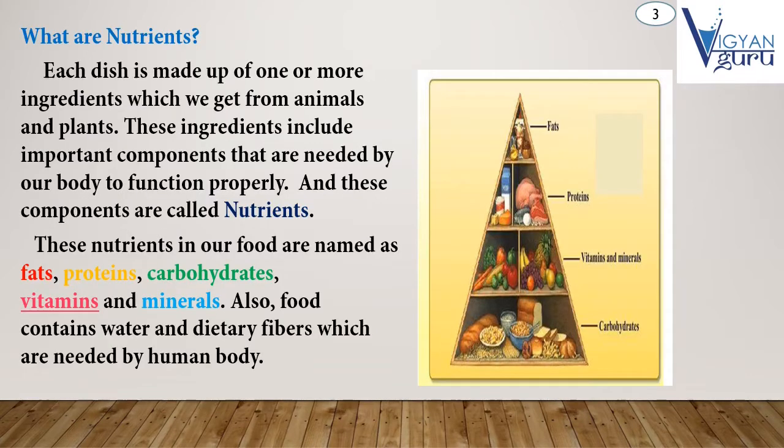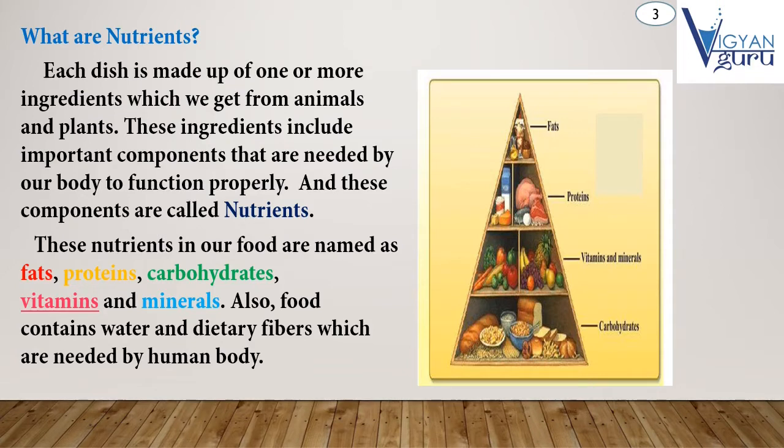Next question is, what are nutrients? Each dish is made up of one or more ingredients which we get from animals and plants. These ingredients include important components that are needed by our body to function properly, and these components are called nutrients.